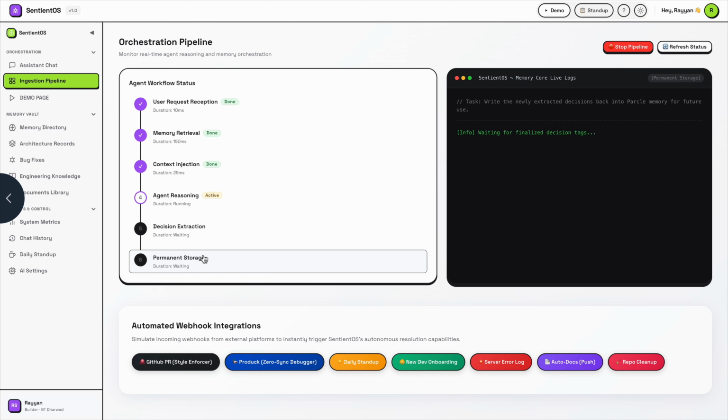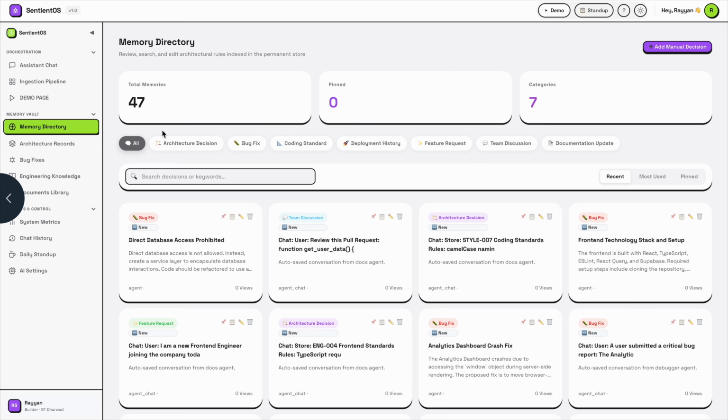On the right side we can see the real-time execution log generated by the memory. This type of thing has been shown. Let's move to the memory directory.